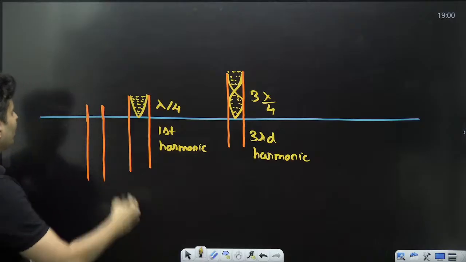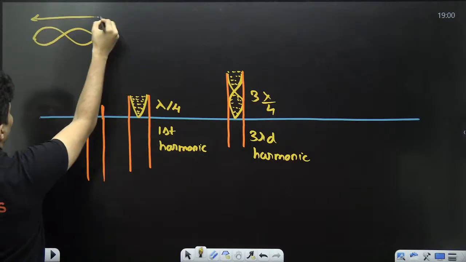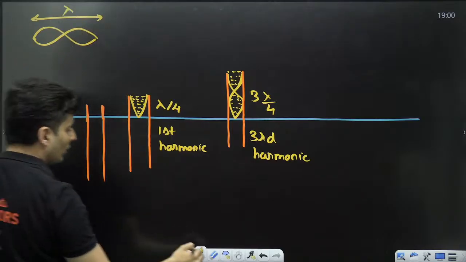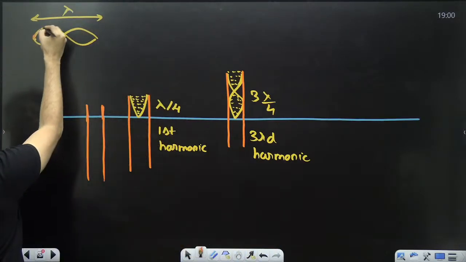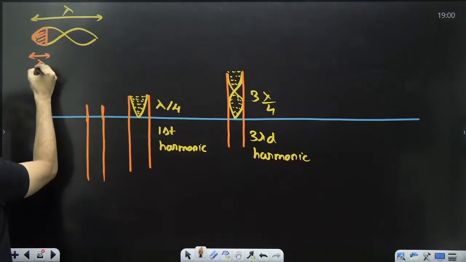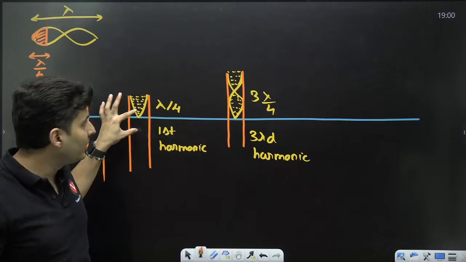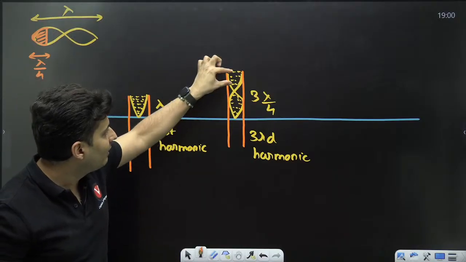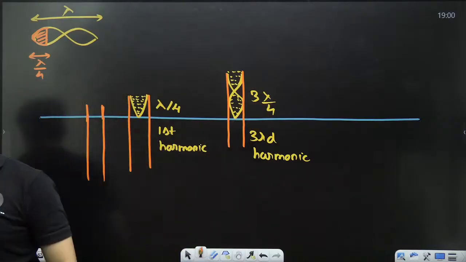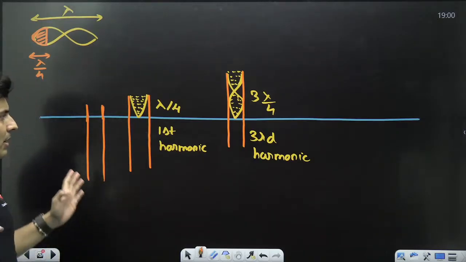Why is this lambda by 4? Because when you draw one wavelength, you will see you will have 2 lobes. This is one wavelength. So if you just consider only this much part, this is obviously lambda by 4, divided into 4 parts. That's why this is lambda by 4, not lambda by 2. So like that, 2 halves and 1 half. So 3 such parts are there. So 3 lambda by 4. Is it clear why it is lambda by 4 and 3 lambda by 4?